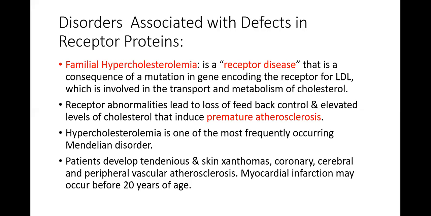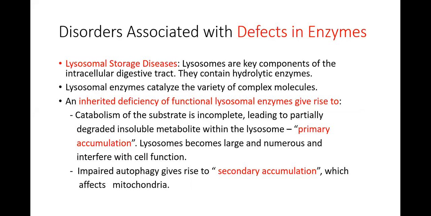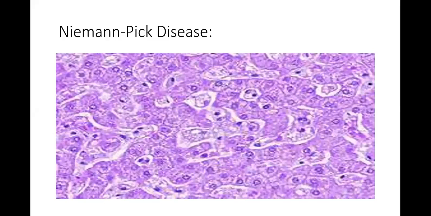Hypercholesterolemia is one of the most frequently occurring Mendelian disorders. Patients develop tendinous and skin xanthomas, and coronary, cerebral, and peripheral vascular atherosclerosis. Myocardial infarction may also occur before 20 years of age. So the time is finished. These disorders, I'm going to do tomorrow, okay? So I'll talk to you tomorrow. Thank you.